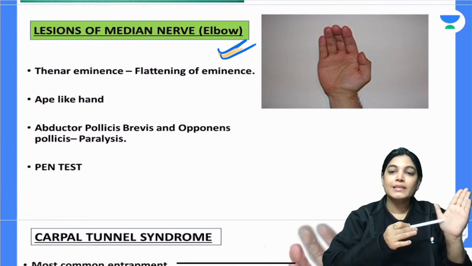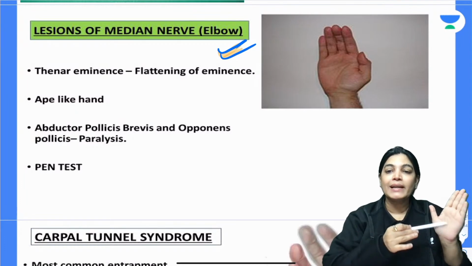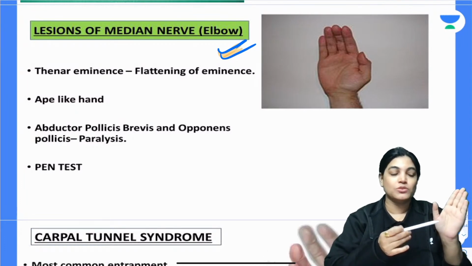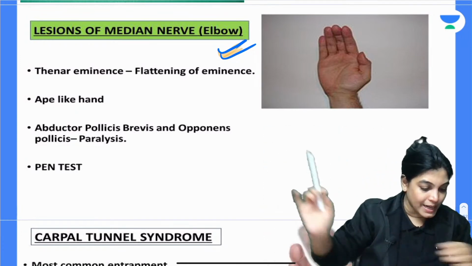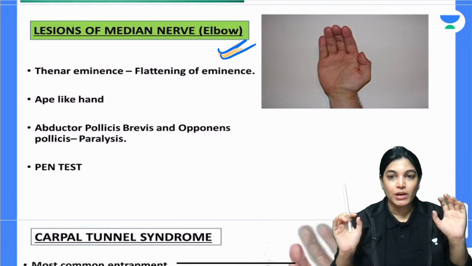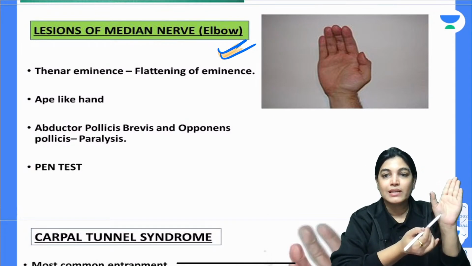When the thenar muscle is involved and paralysis occurs, there will be flattening of the thenar eminence. If you see your own hand, you will see there is slight elevation of this thenar eminence.